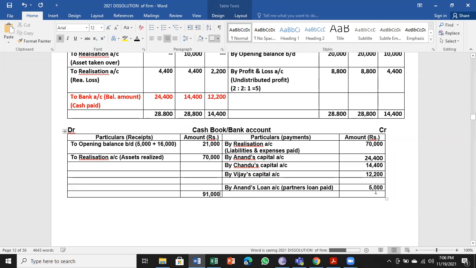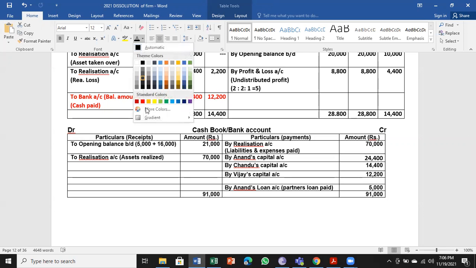So if the total on both sides, cash received and cash paid, is the same and your account is tallied, you will get 12 marks in full. If anything is wrong, you may get fewer marks, even though it may tally. Remember, in our realization account, the account will tally, but we have to check in the balance sheet whether we have taken all the items or not.